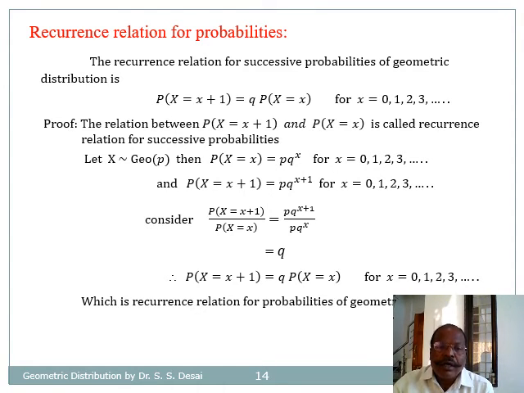Therefore, the ratio, probability that X equals x plus 1 divided by probability that X equals x, becomes p into q raised to x plus 1 divided by p into q raised to x, and after simplification it gives us q. Therefore the equation becomes probability that X equals x plus 1 equals q into probability that X equals x, which is the recurrence relation for probabilities of geometric distribution.